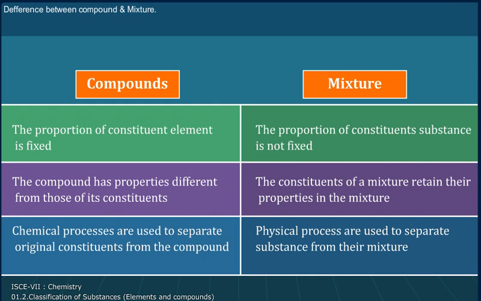Compounds. The compound has properties different from those of its constituents. Mixtures. The constituents of a mixture retain their properties in the mixture. Compounds. Chemical processes are used to separate original constituents from the compound. Mixtures. Physical processes are used to separate substances from their mixtures.